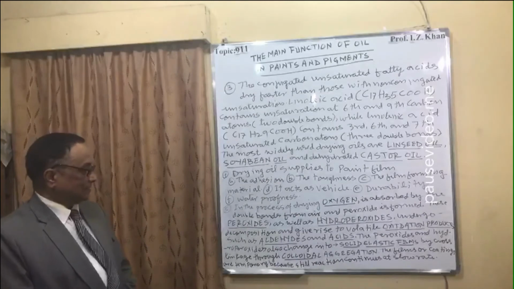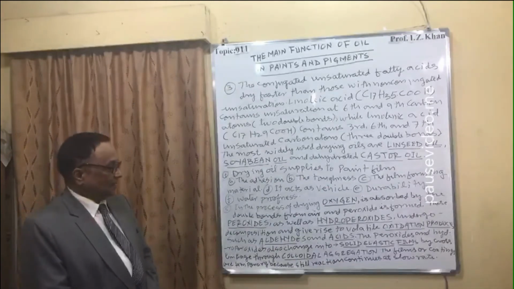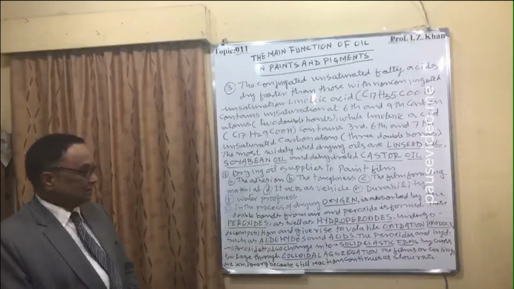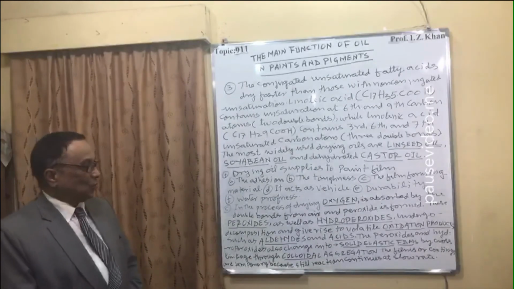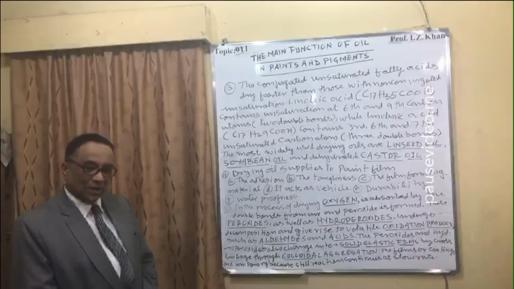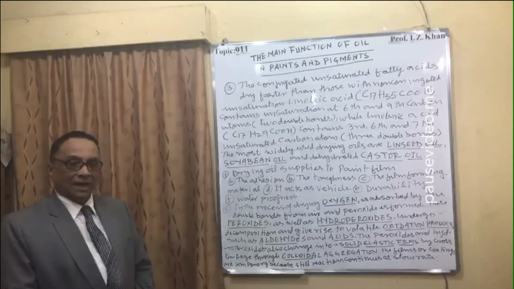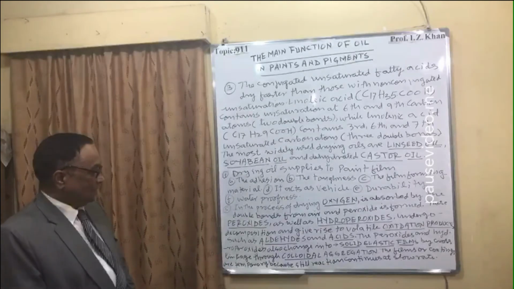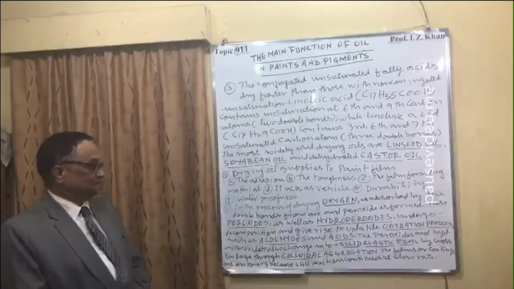These peroxides as well as hydroperoxides undergo decomposition and give rise to volatile oxidation products, and those volatile oxidation products are aldehydes and acids.